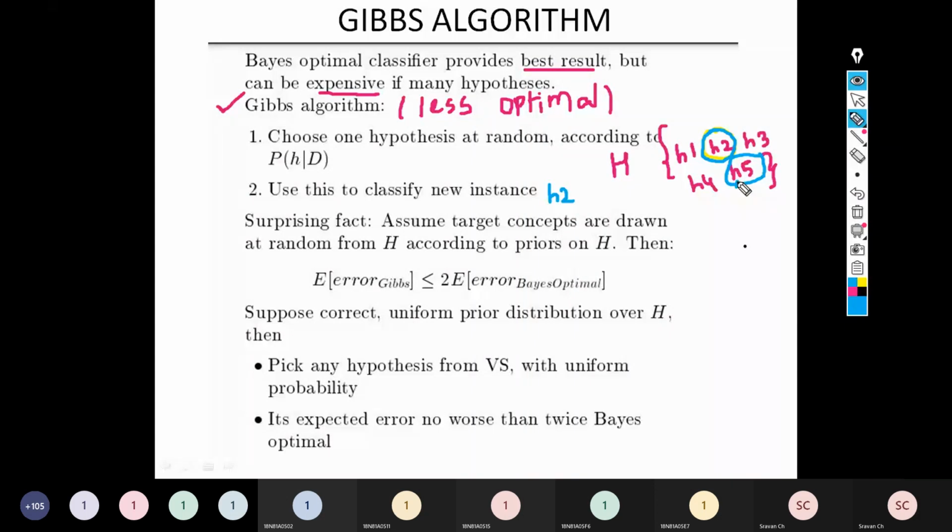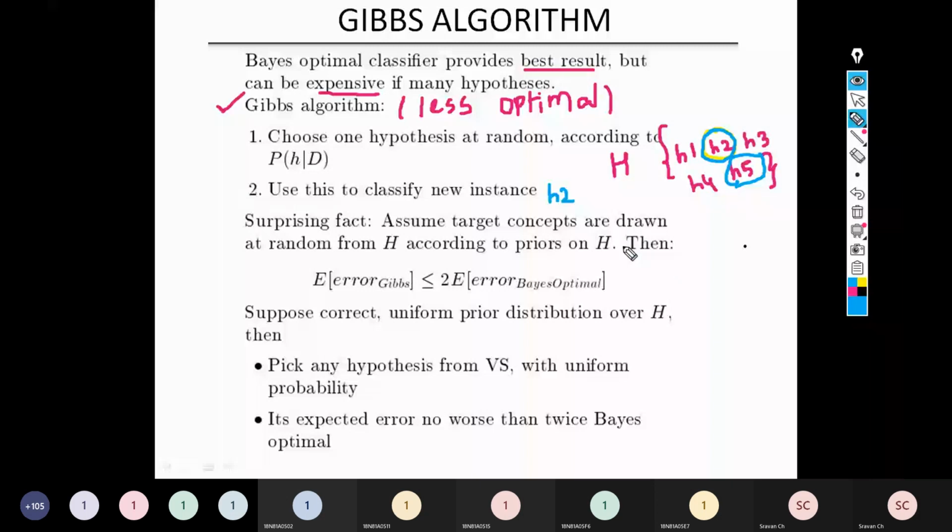I don't know that H5 is the best one. I picked H2 randomly. So if at all you picked H2, then obviously since it is not the best possible hypothesis, the errors in H2 will be more.